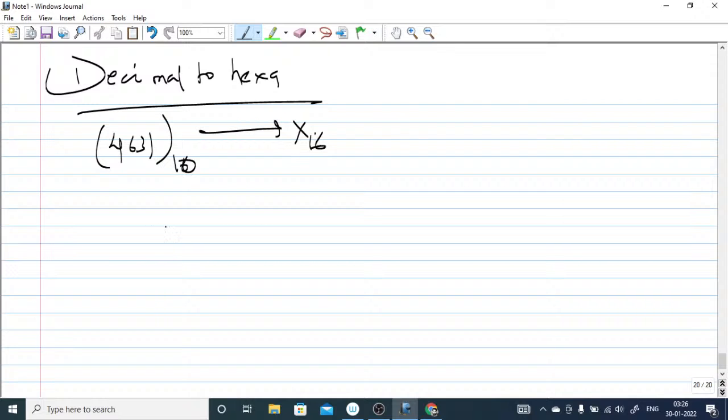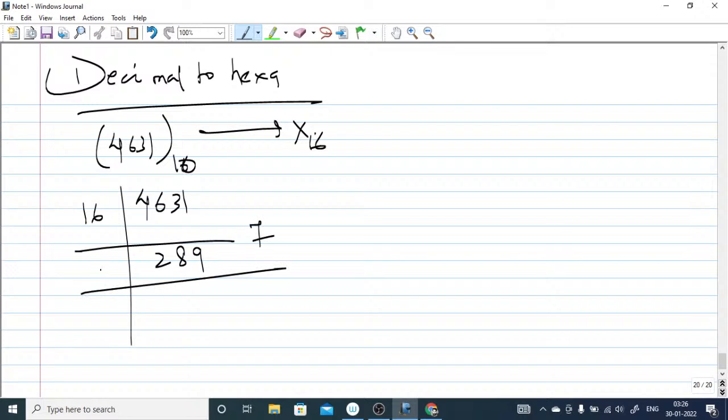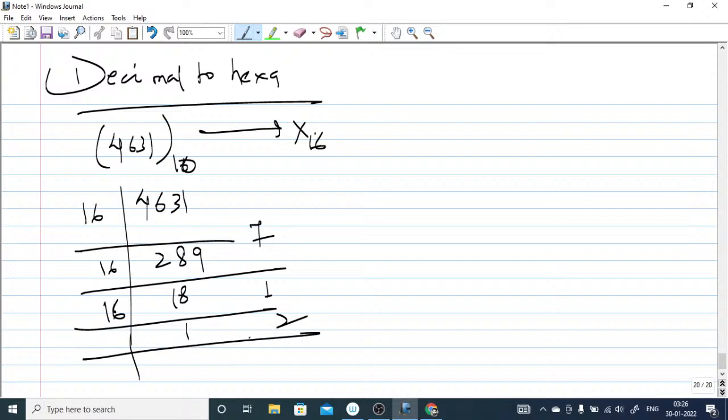What you have to do again, as I told you, is that 4631 should be successively divided by 16. 16 2 ja, 8 ja, 9 ja, so the remainder will be 7 here. 16 into 18 gives you the remainder 1, and 16 1 ja, right? So remainder 2, and then 16 goes to 0, that is 1. So you have to collect again, it will give you 1217.